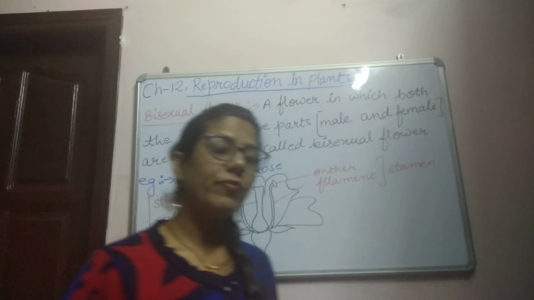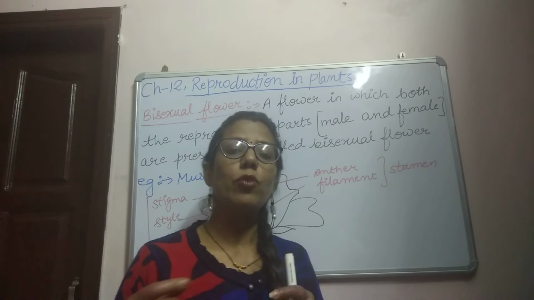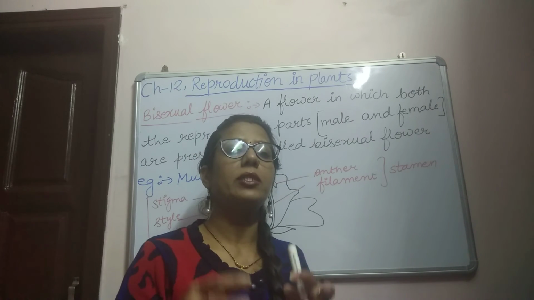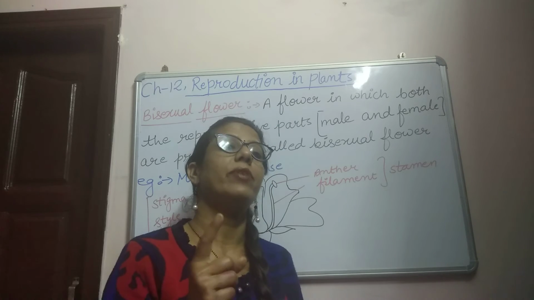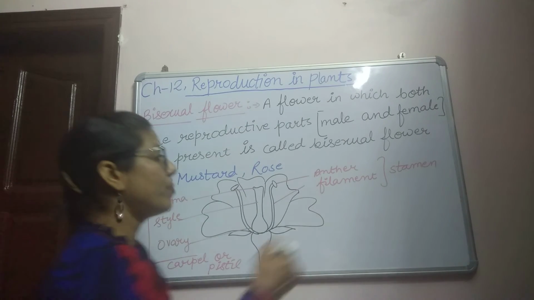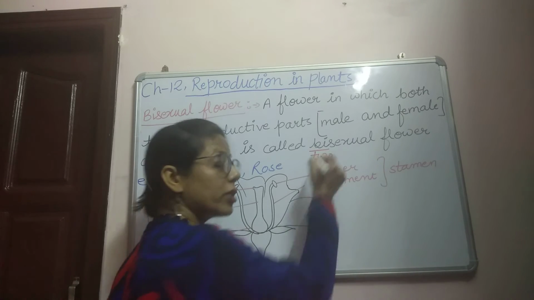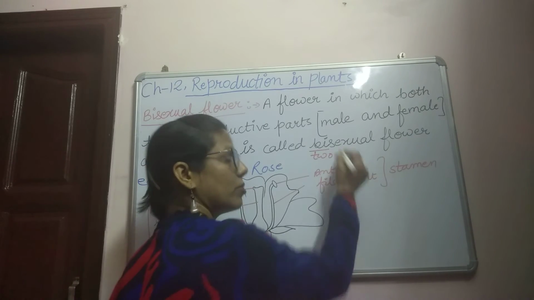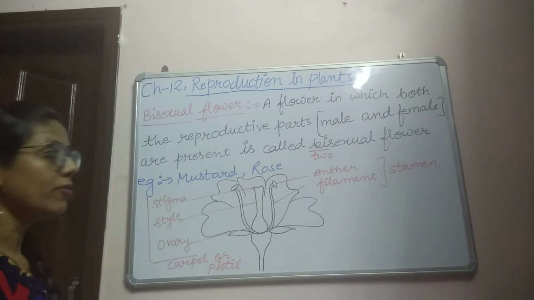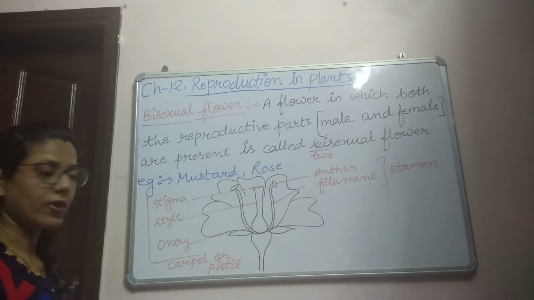So a flower in which both stamen and carpel or pistil are present in a single flower is known as bisexual flower, because bi means two.